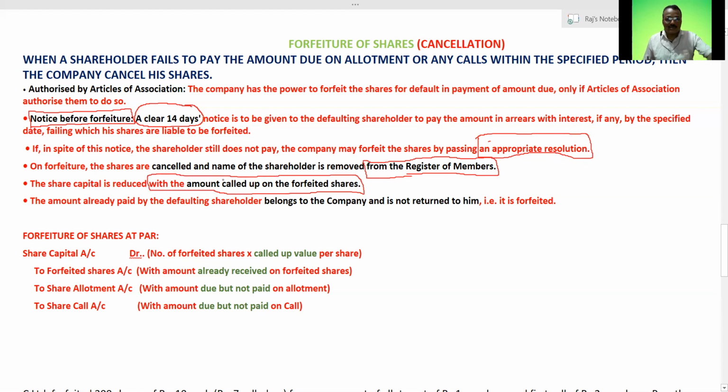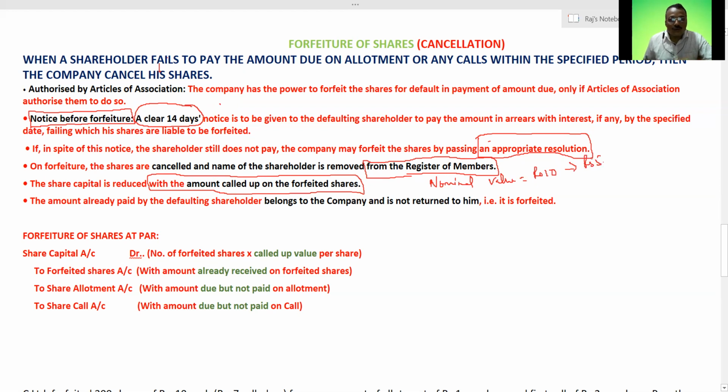Suppose a shareholder's face value is given as 10, and that person has paid only rupees 5. Suppose my nominal value is rupees 10 and he has paid rupees 5.